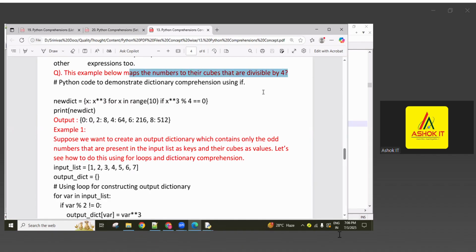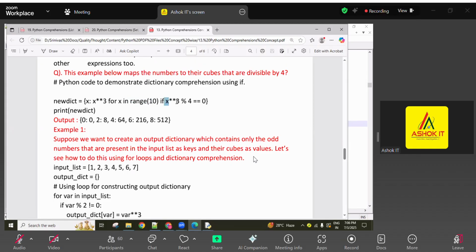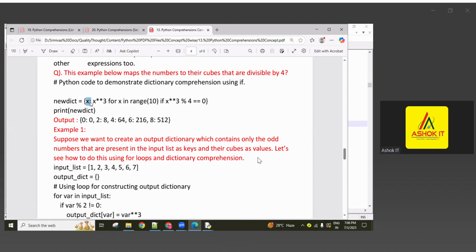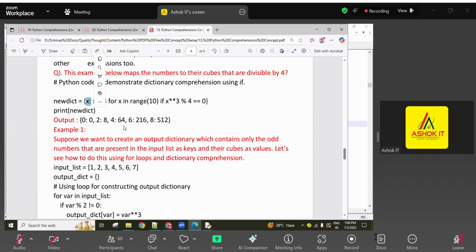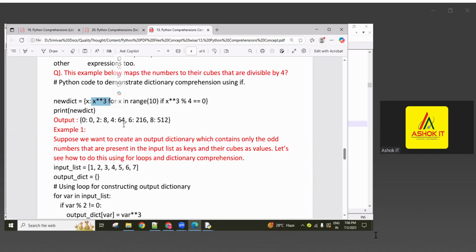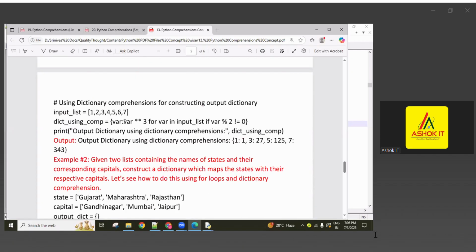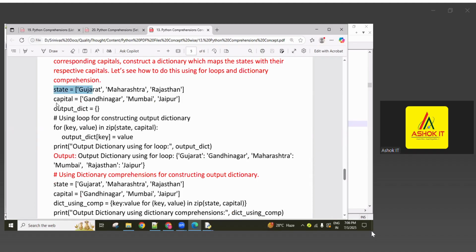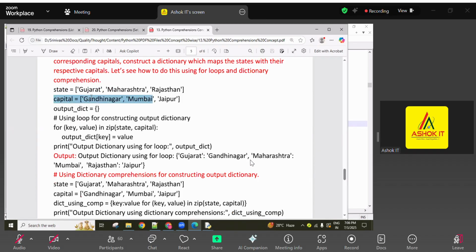Below maps numbers to their cubes that are divisible by 4. So each number from this sequence, finding each number's cube value and whether that number is divisible by 4 or not checking. If yes, then that number as a key and its cube value as a value printing.